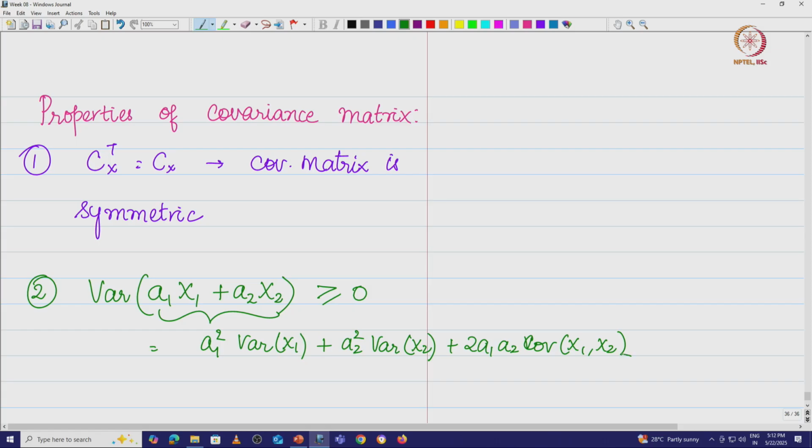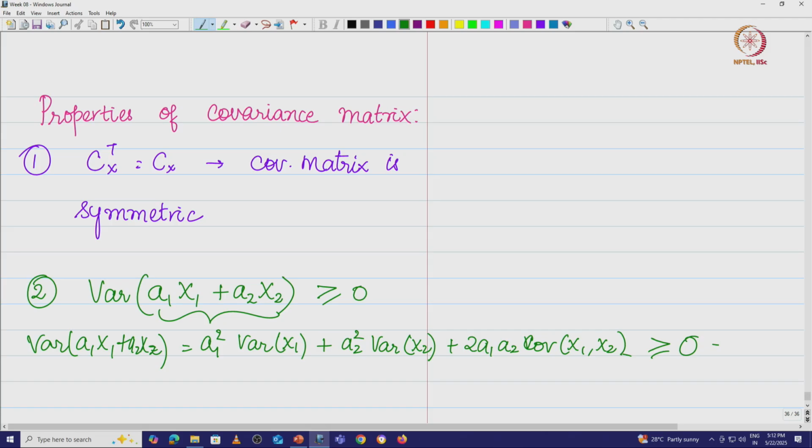This is what I have. And what is interesting here is that this quantity, which is the variance of a1 x1 plus a2 x2, is always greater than or equal to 0, in the sense the variance can never be negative.